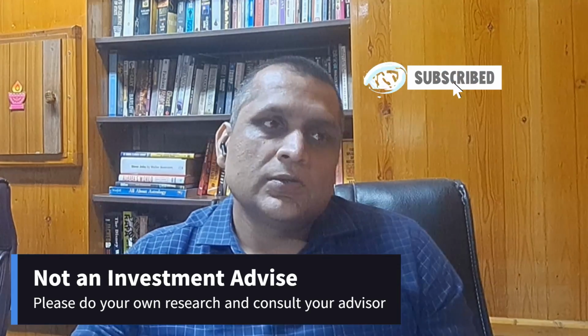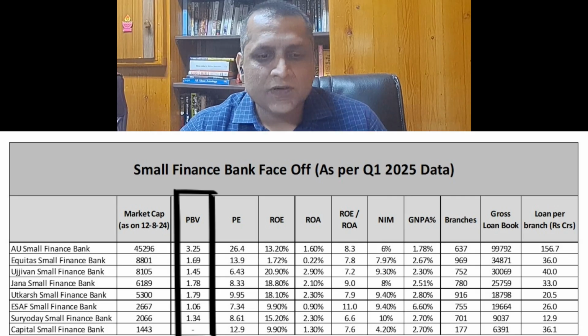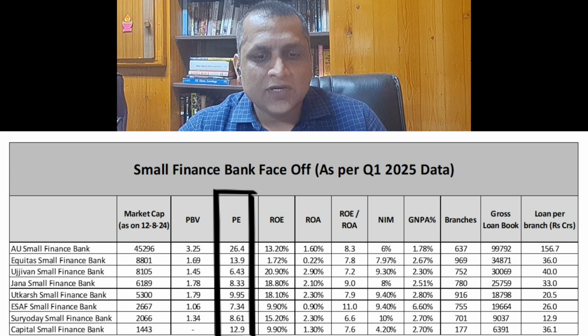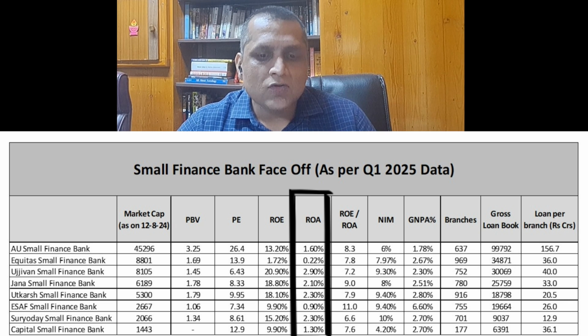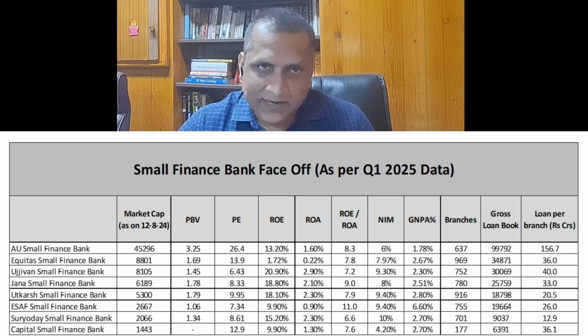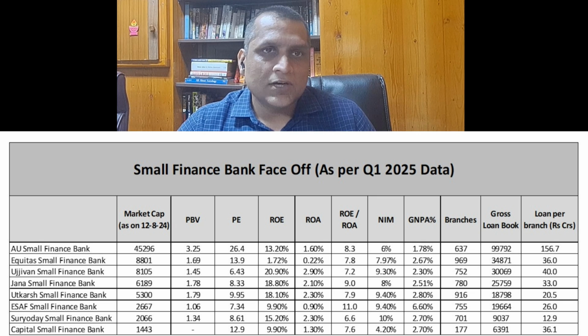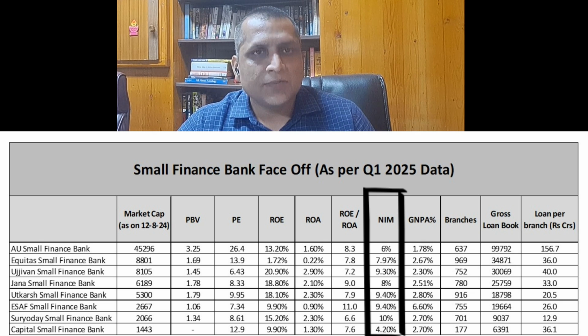What we did was we took the Q1 25 performance data. We picked up their presentations and we pulled out a few numbers out of it. You can see the screen here. We pulled out numbers like the price to book value, the PE ratio, the ROE, return on equity, the return on assets. Then we calculated something called ROE upon ROA to understand the kind of leverage it has. We also pulled out net interest margins and GNPA percentages.